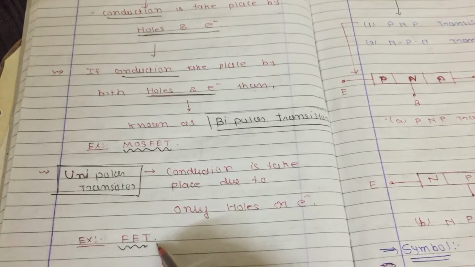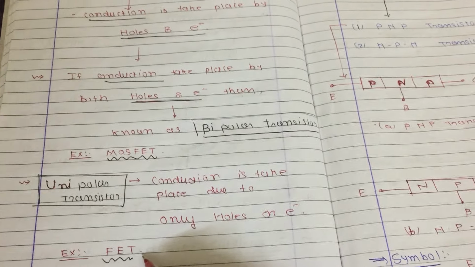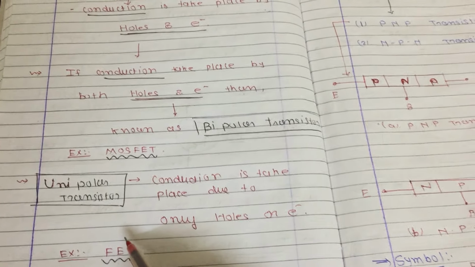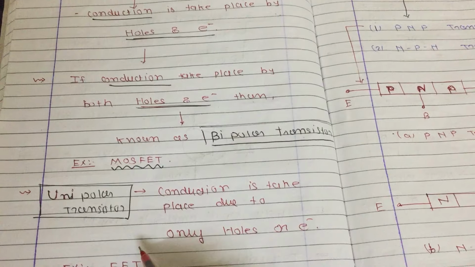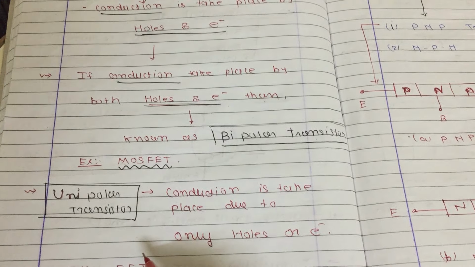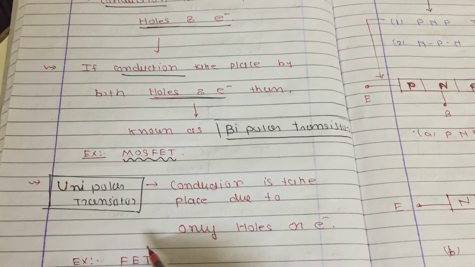So at this time you know two basic things: first, the meaning of bipolar and unipolar, and second, the basic introduction of transistor. In the next video we will study the different types of transistors. Okay, thank you.